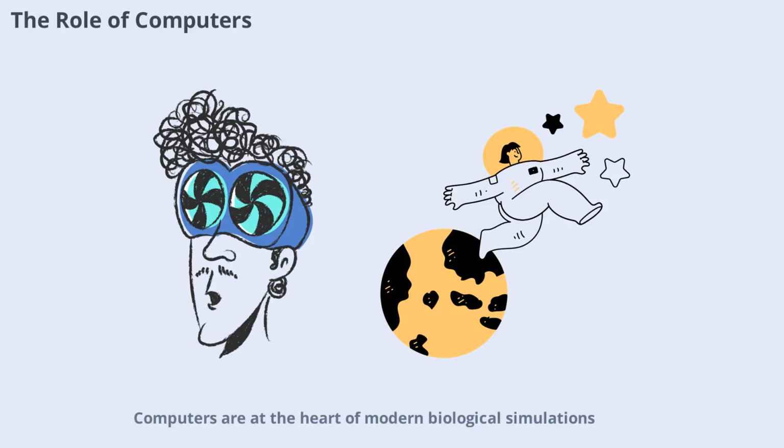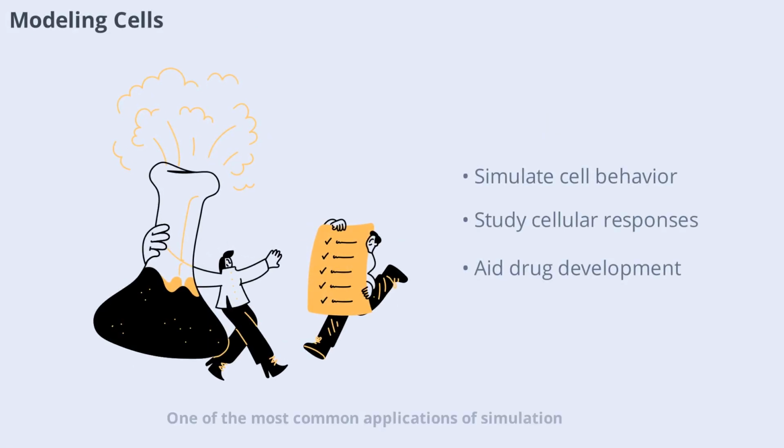Computers are at the heart of modern biological simulations. With advances in hardware and software, researchers can now model incredibly complex systems with high accuracy. Powerful algorithms process vast amounts of data, running simulations that would take humans years to complete by hand. This computational power enables scientists to test multiple scenarios, tweak variables, and analyze results quickly. As technology continues to evolve, the capabilities of biological simulations will only grow, opening new frontiers in our understanding of life.